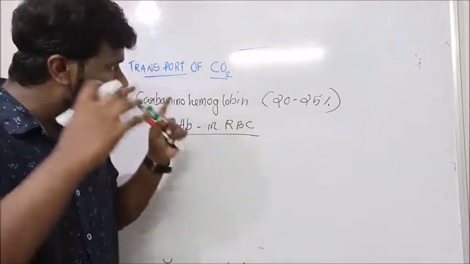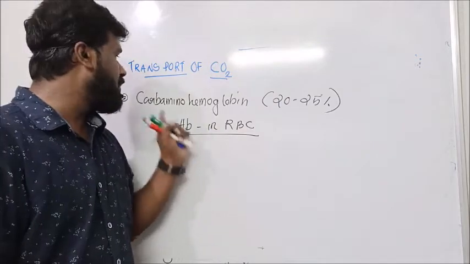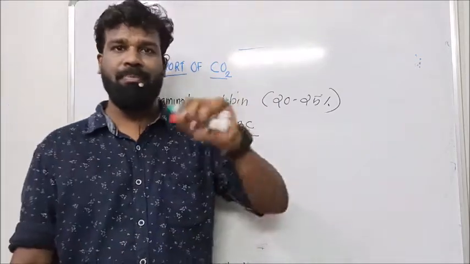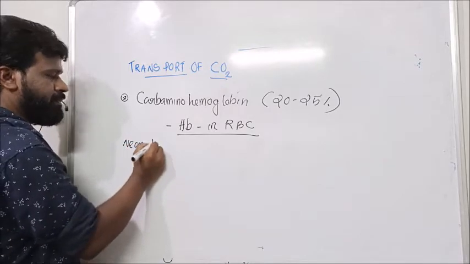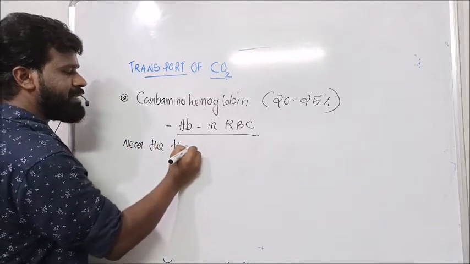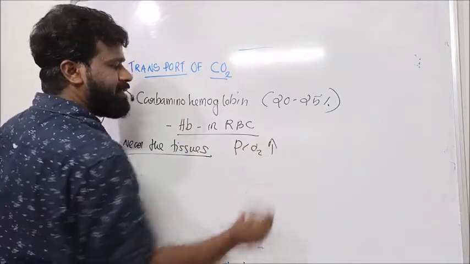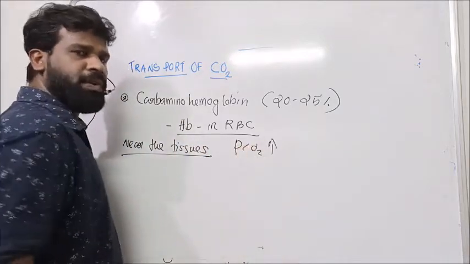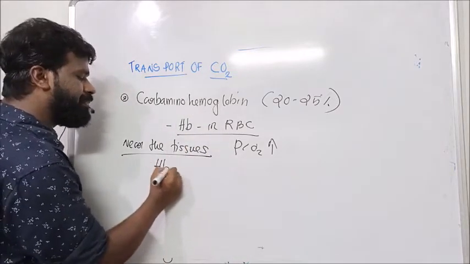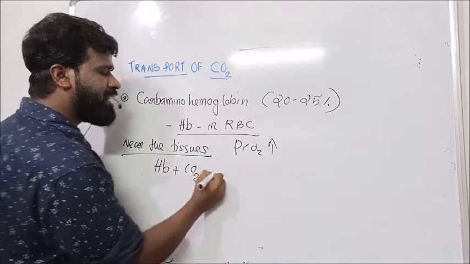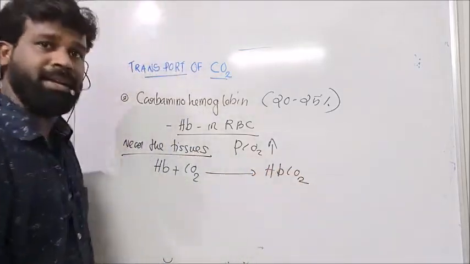Near the systemic tissues, where the PCO2 is higher, hemoglobin has an affinity for this carbon dioxide. As a result, in this high PCO2, hemoglobin combines with the carbon dioxide to form carbaminohemoglobin.